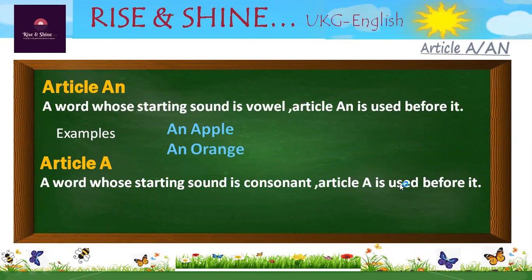For example, a bat. The starting sound is B. B is not a vowel, so we use a. Then a cat. The starting sound is C. It is not a vowel, so we use a cat.